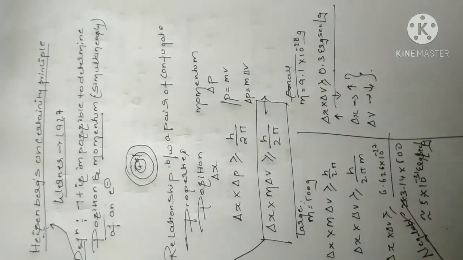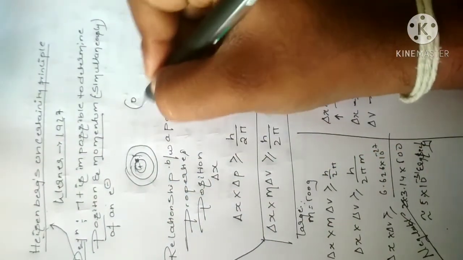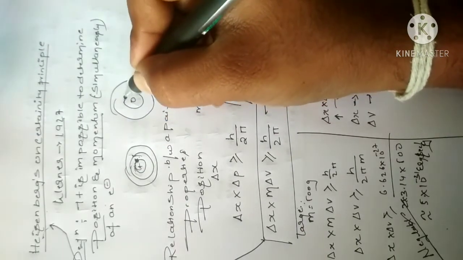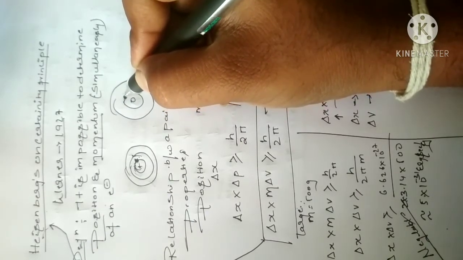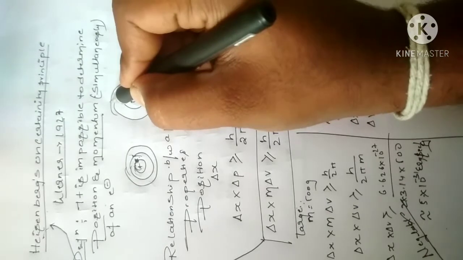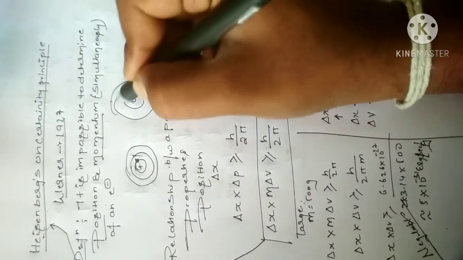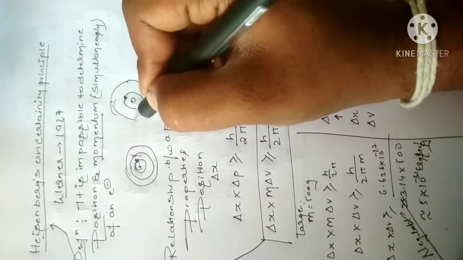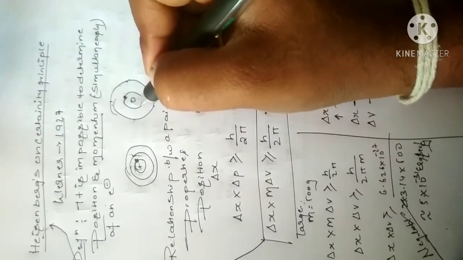What he told is that it is impossible to determine, because electrons are moving, correct? We cannot determine the position of the electron. We cannot tell that the electron is here only. According to Heisenberg, we cannot tell the position and movement, where it is moving. How can we tell the position and momentum? We cannot. That is what Werner Heisenberg told.